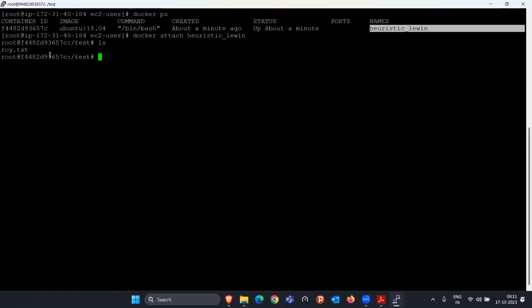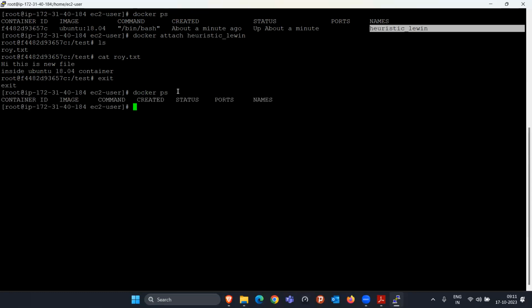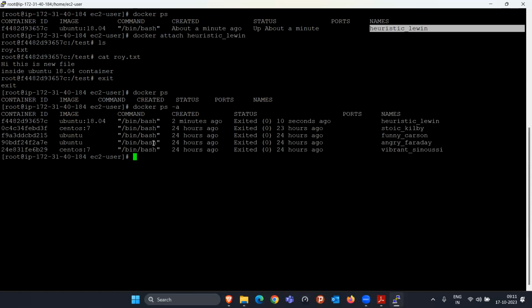We landed in the test directory here. We just created the roy.txt file. If you see the contents, exactly the same content is there. Again, if I do exit, this time it will stop the container. So if we do docker ps, there is no container showing because there is no container running. If I want to see all the containers which were created, this many containers we created, and this is the one that we created just now, currently in the exit mode.